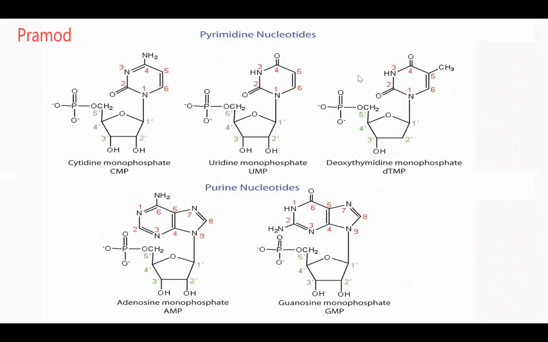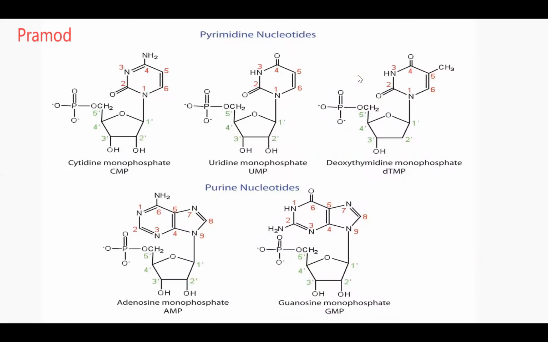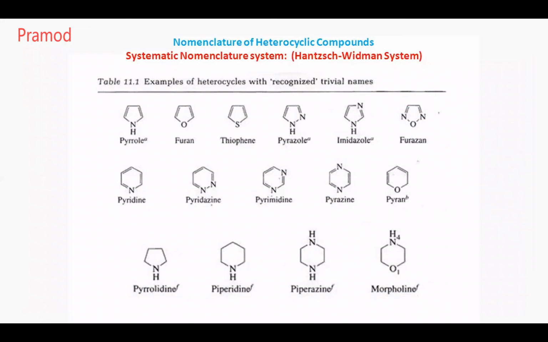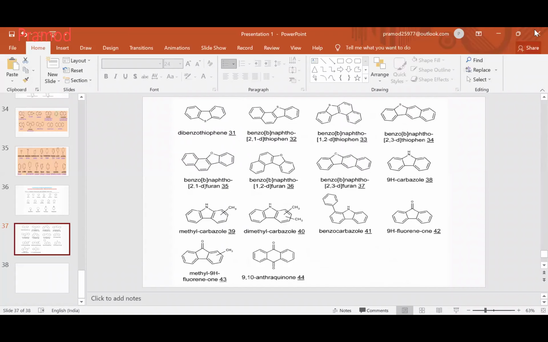This is how the nucleotides are represented, purine and pyrimidine nucleotides. All these structures you have to practice. I'll be asking all this. This is just for your information, so that whenever these things come, it will be easier for you. But the structures in the slides are compulsory to be known to you. So this was a slight introduction to heterocyclics.